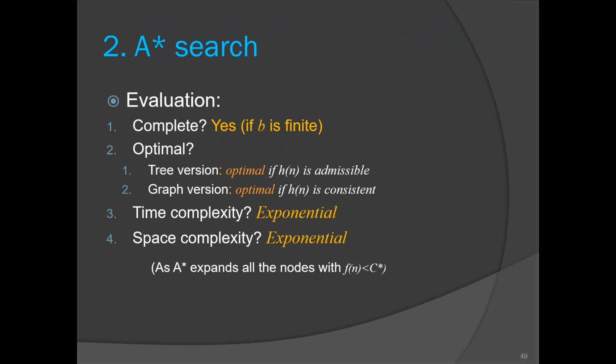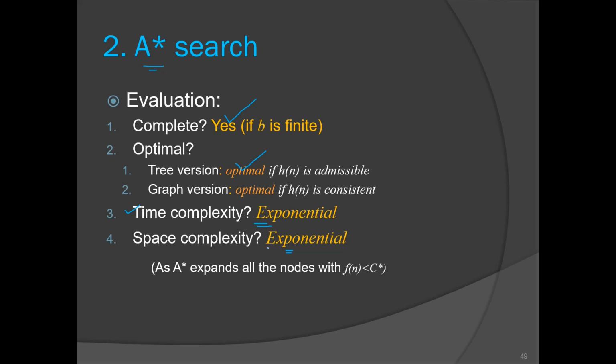So everything was good for the A-star algorithm. It was complete, it was optimal also. The time complexity was exponential, so sometimes we may allow the exponential time complexity, so we may wait for days to get the result, but this exponential space complexity is not acceptable.